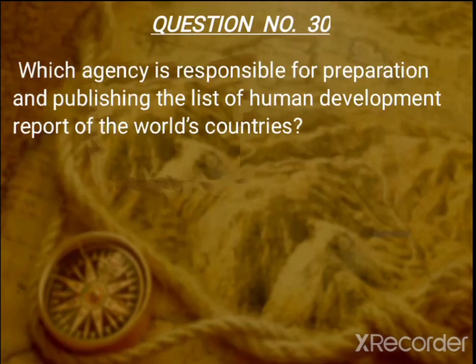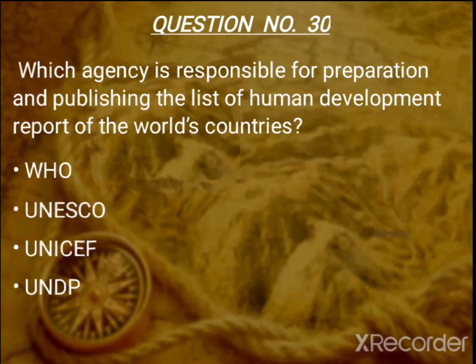Question number 30 and last. Which agency is responsible for preparation and publishing the list of human development report of the world's countries? WHO, UNESCO, UNICEF or UNDP? The correct answer is UNDP.